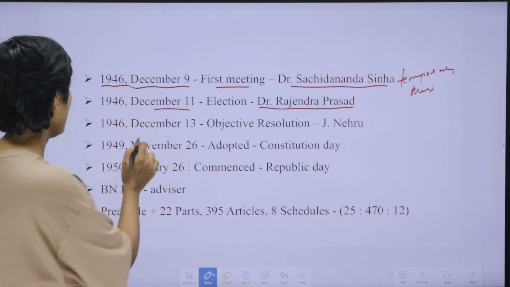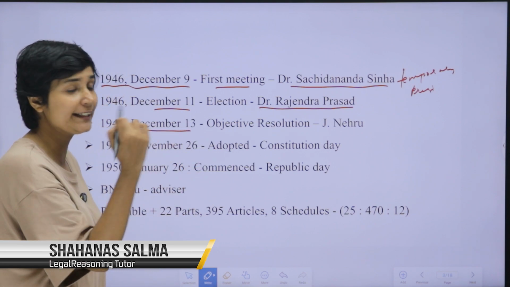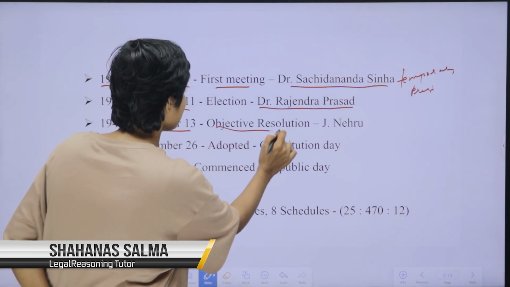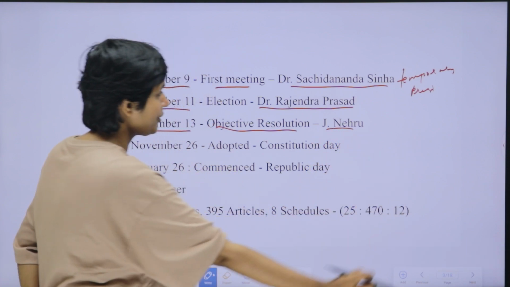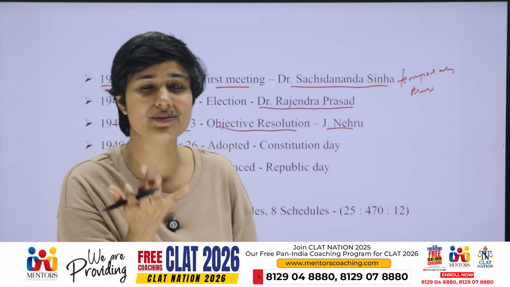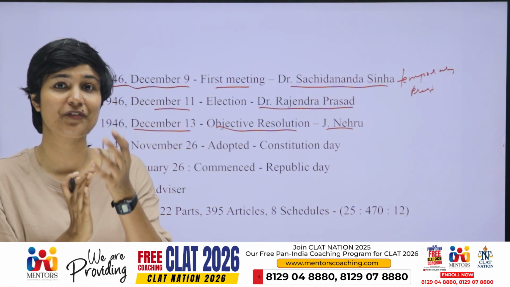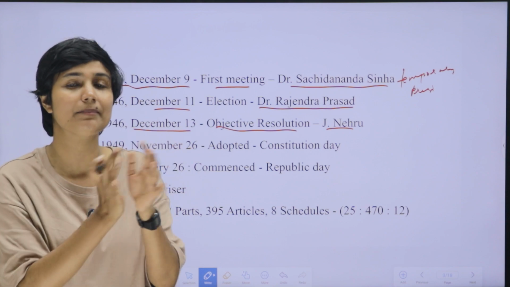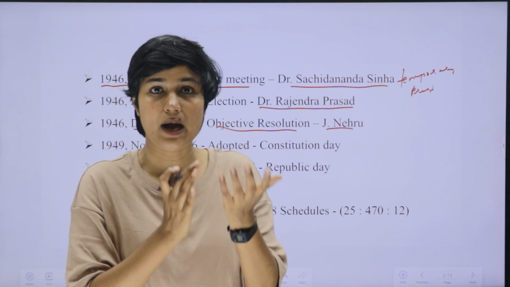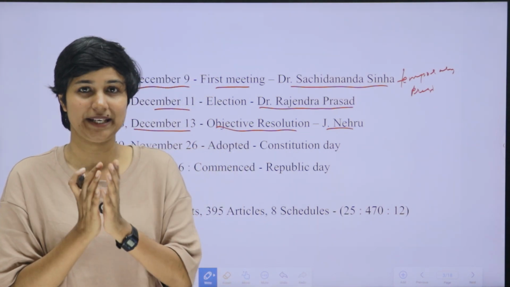Okay. Next, on December 13, 1946, Jawaharlal Nehru presented the Objective Resolution before the Constituent Assembly. The Objective Resolution is the philosophy of independent India. That was presented by Jawaharlal Nehru before the Constituent Assembly on 13th December 1946. And now this Objective Resolution is seen in the form of the Preamble in our constitution.